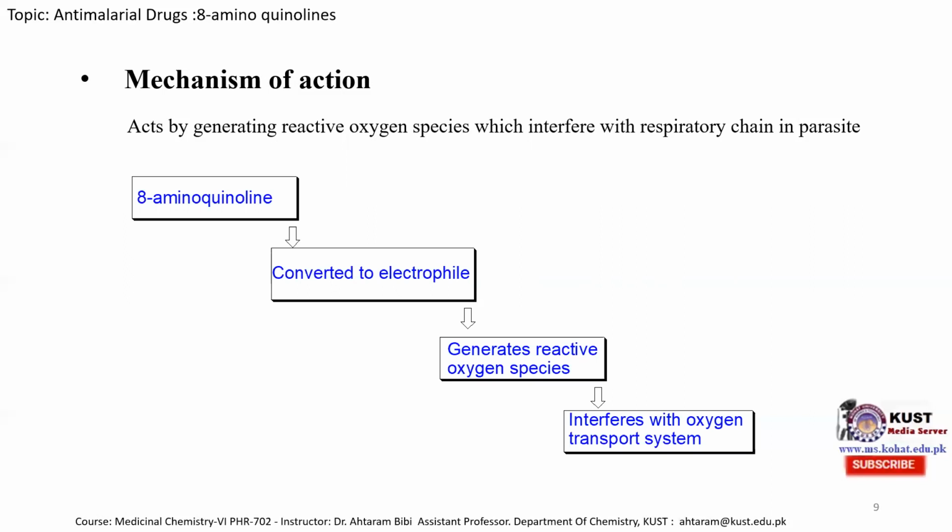So the main action is that the 8-aminoquinoline in the body during metabolism is converted to an electrophile, which produces an active oxygen species that interferes with the respiratory system of the parasites, and in this way the host cell is free from the parasite.